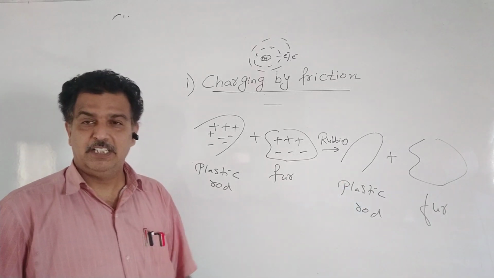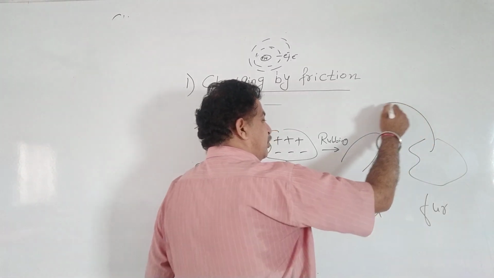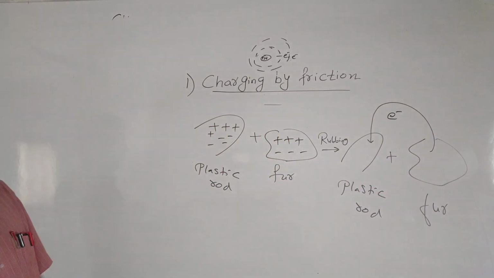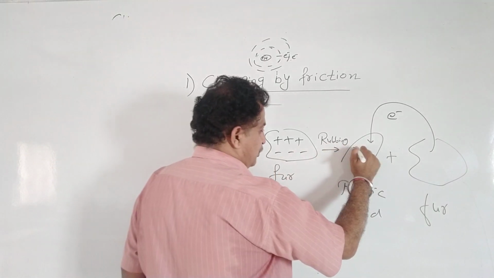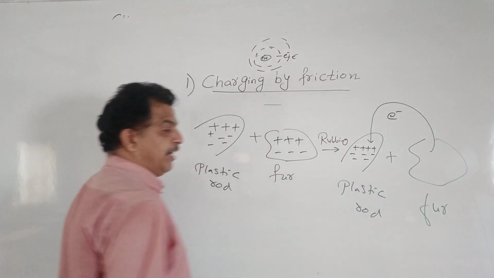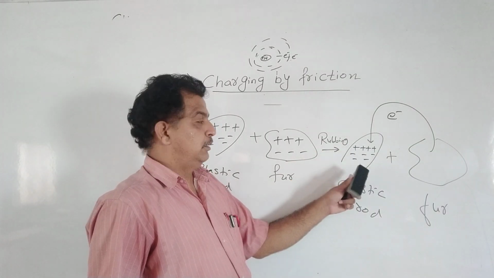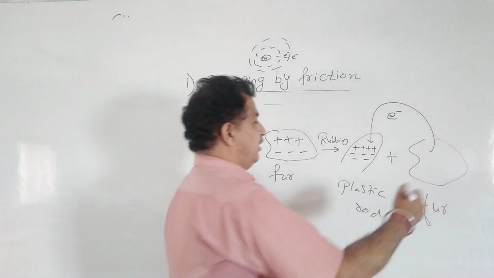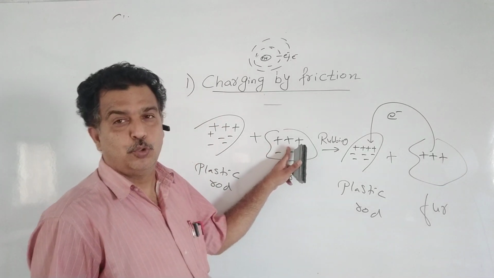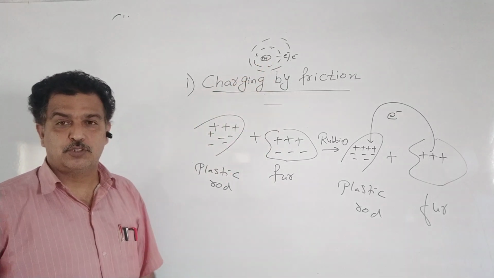Becoming negatively charged means it consists of excess electrons. It means that an electron has been transferred from the fur to the plastic rod. Now, in this plastic rod, we again have 4 protons, but we have 5 electrons. So 4 protons nullify 4 electrons, and we have 1 excess electron. And the fur has 3 protons. Protons are bound inside the nucleus. A proton will never leave a body, because protons are bound inside the nucleus by the strong nuclear force.